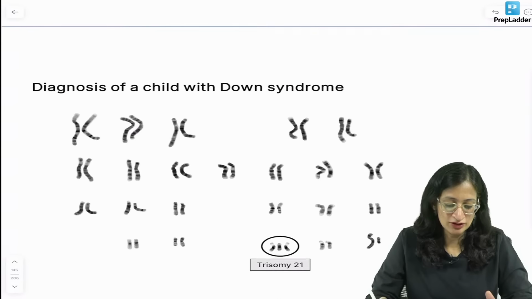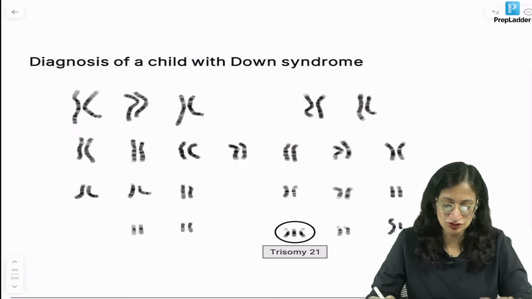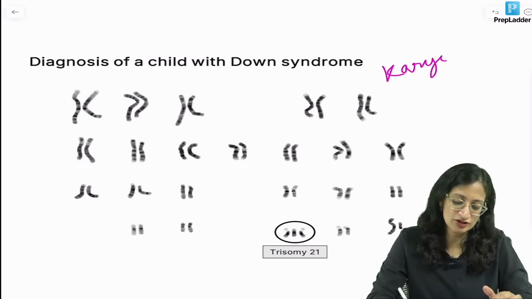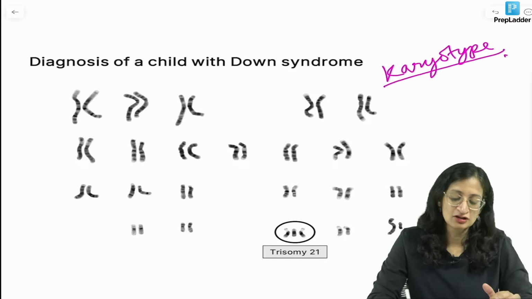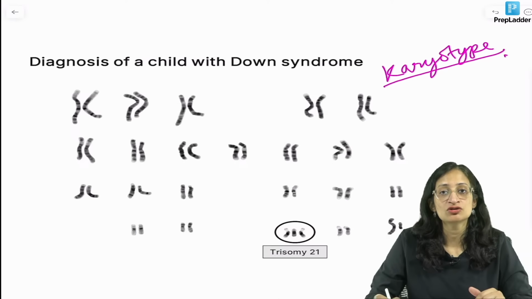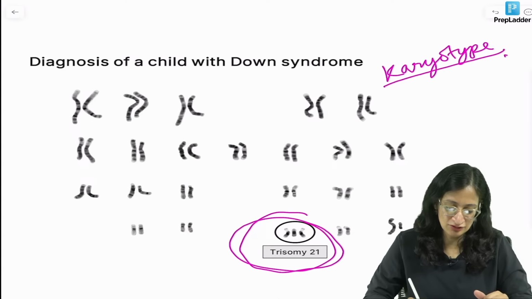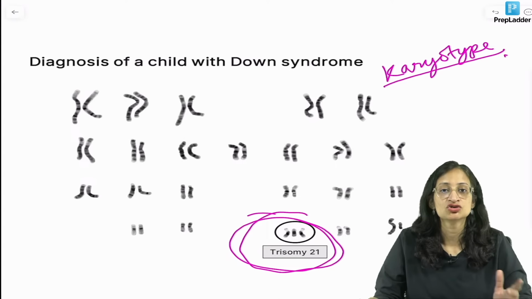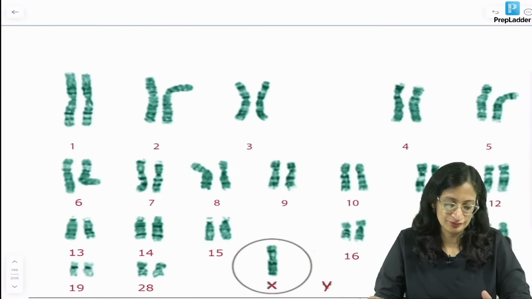So moving ahead, how do you diagnose a child with Down syndrome? We do a karyotype. This is what a karyotype looks like. You can see there are 2 copies of all the chromosomes except chromosome 21, which has 3 copies here. So trisomy 21 is Down syndrome.